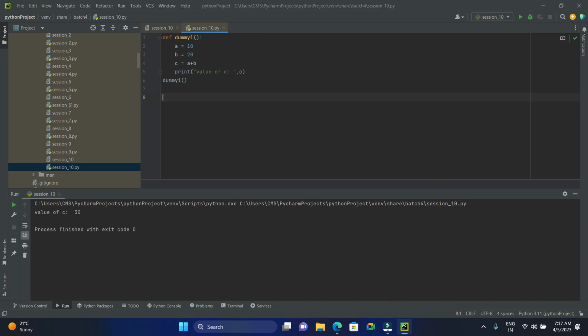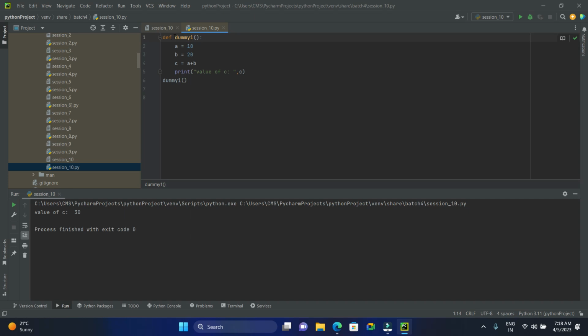So basically, the beginning of the function header is indicated by the keyword def. It is mandatory. And the function name is dummy one. We'll use this name to call the function later.